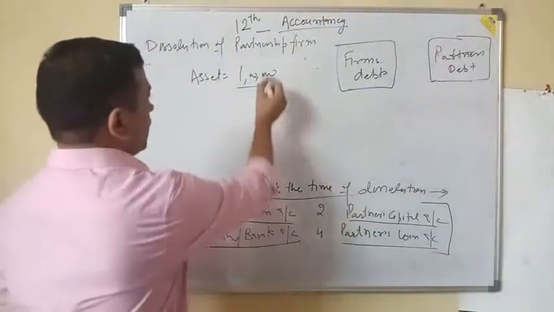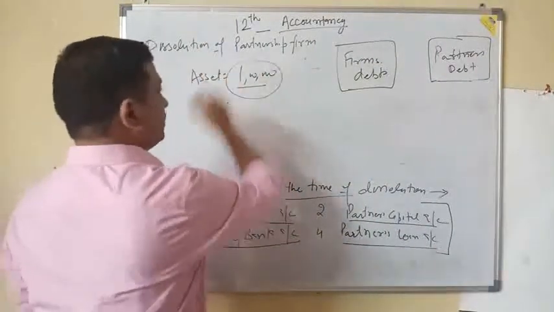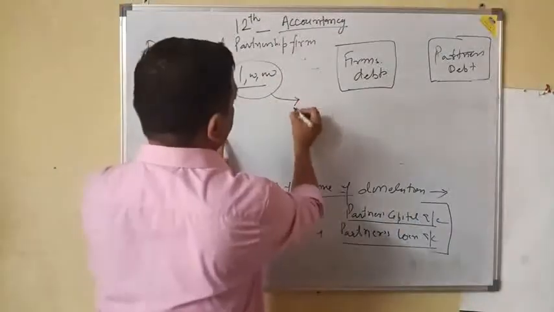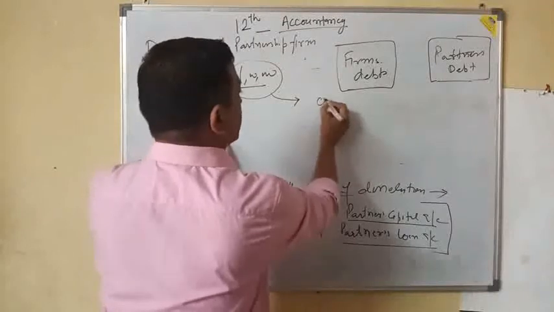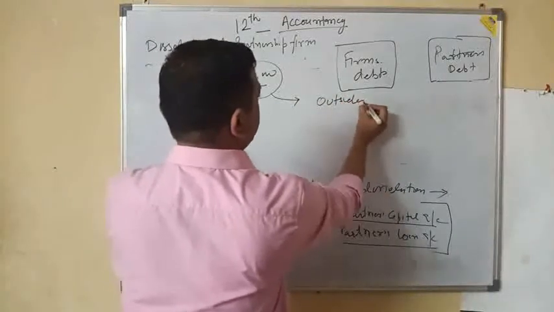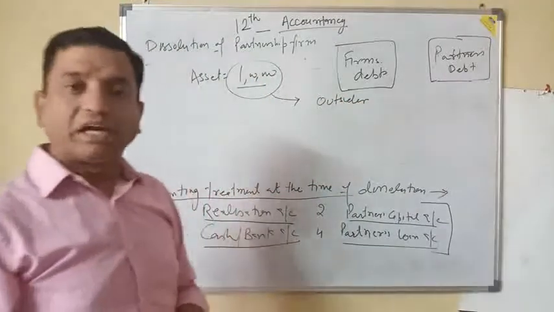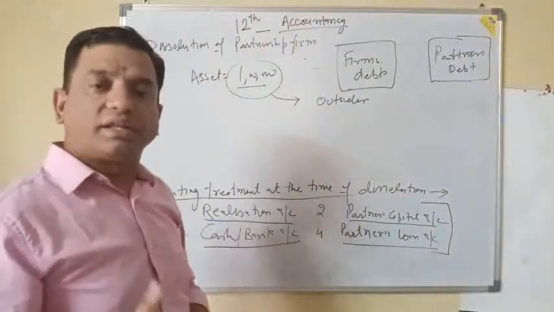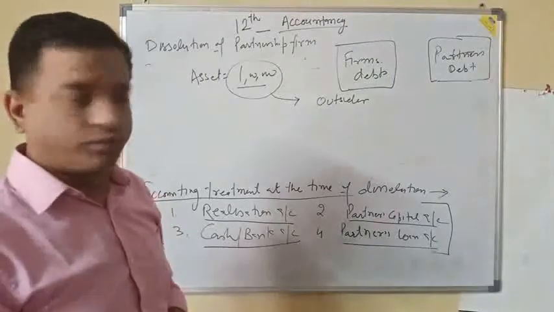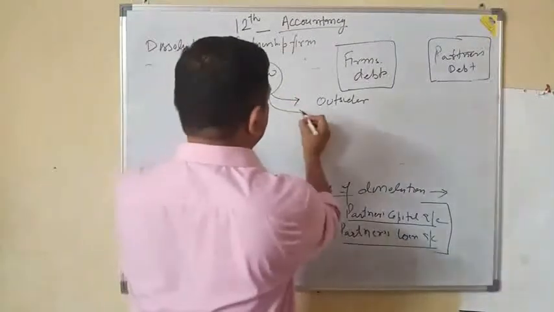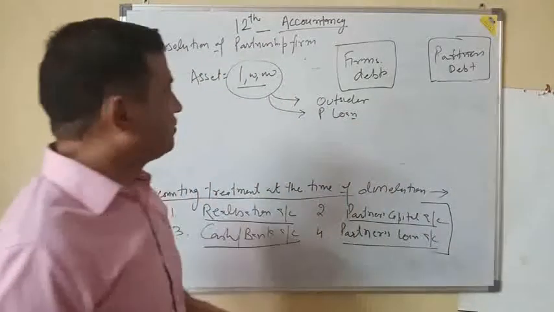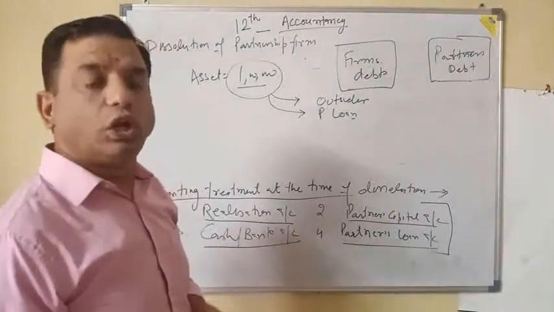So whenever any asset is sold or cash is generated in the firm, first of all it should be paid to the outsiders. Outsiders means creditors, bank, debentures, right? All the sources in the category of borrowed. Second, it will be paid to the partner's loan.